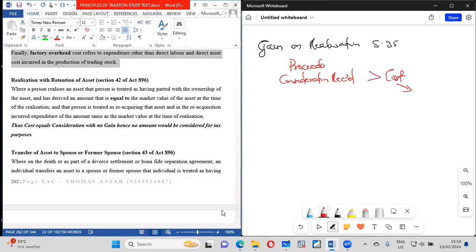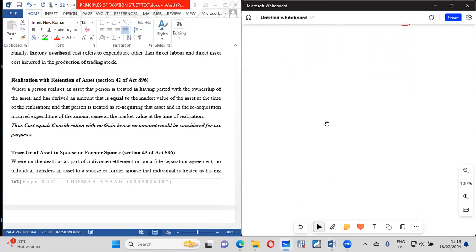All right. Now let's go to the forms of realization that will happen, because don't forget, we said that realization is parting away with something. Now we say realization with retention. What is realization with retention? You part away with the thing by selling, but the thing is still with you. So you've parted away with the thing, and the thing is still with you.